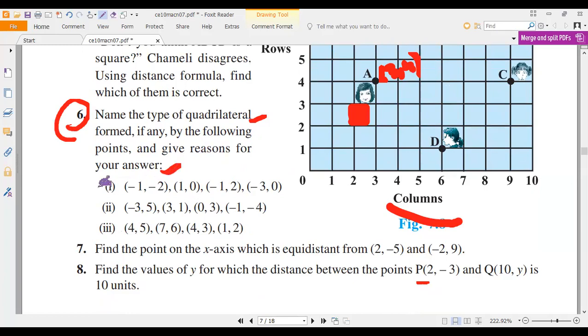Here, 3 subdivisions are given, and each subdivision has 4 points. We have to say the name of the quadrilateral.